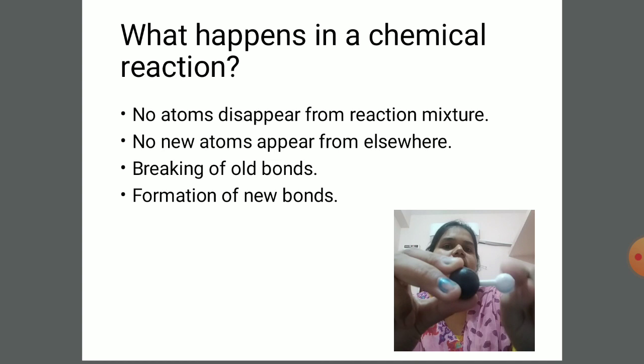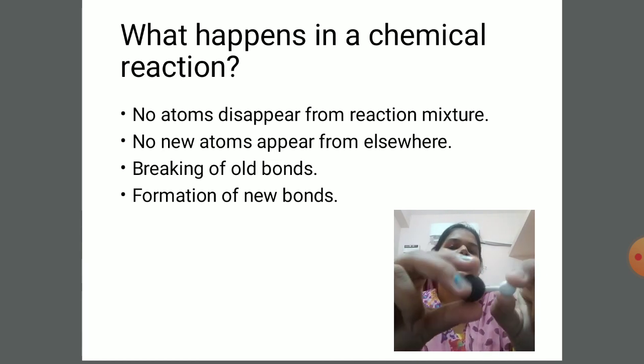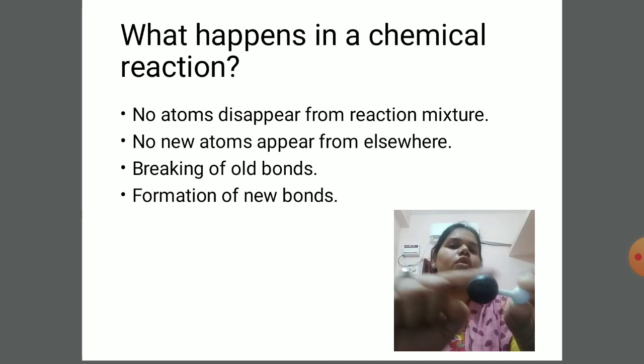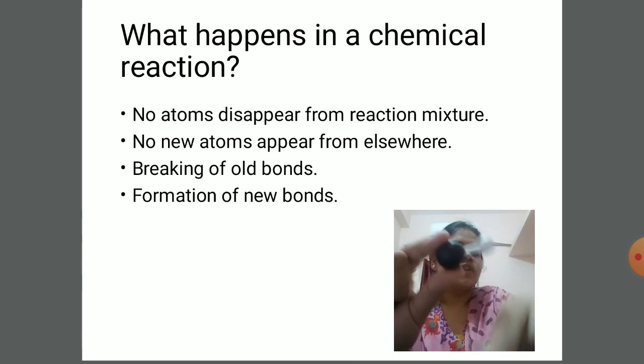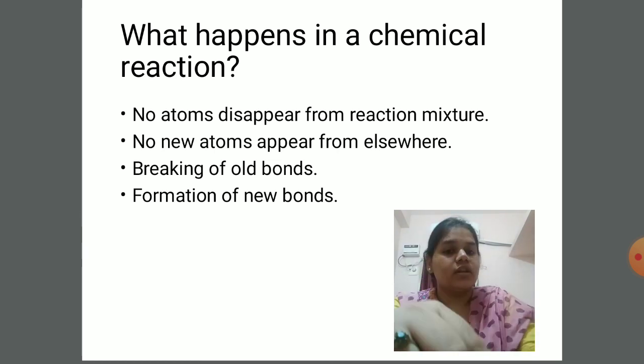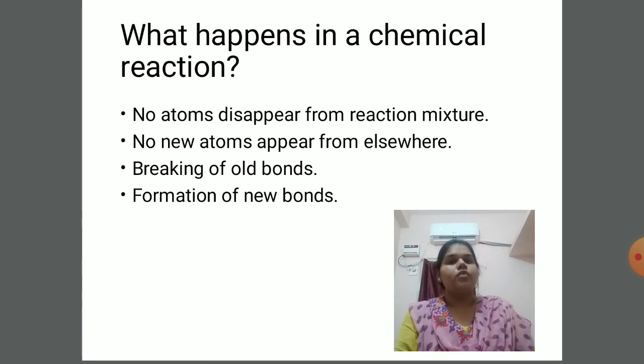Now this is another atom of very small size. Let us say it could be hydrogen, and this is oxygen. So new bond has been formed between two atoms and old bond has broken. So this is what happens in chemical reactions, that old bonds break and new bonds are formed.